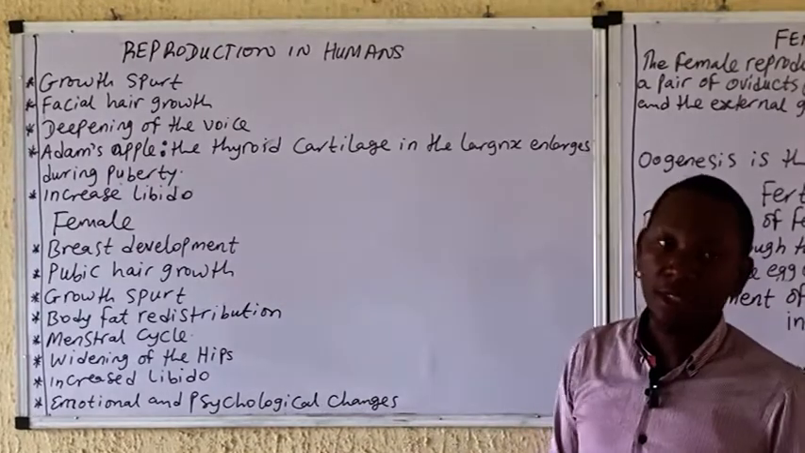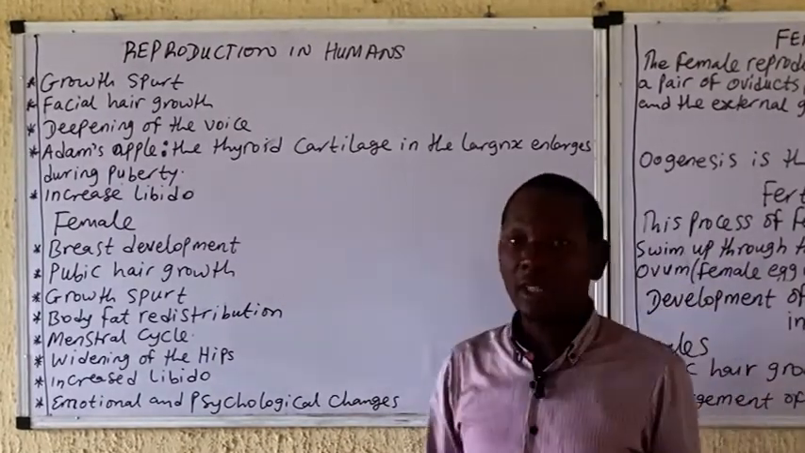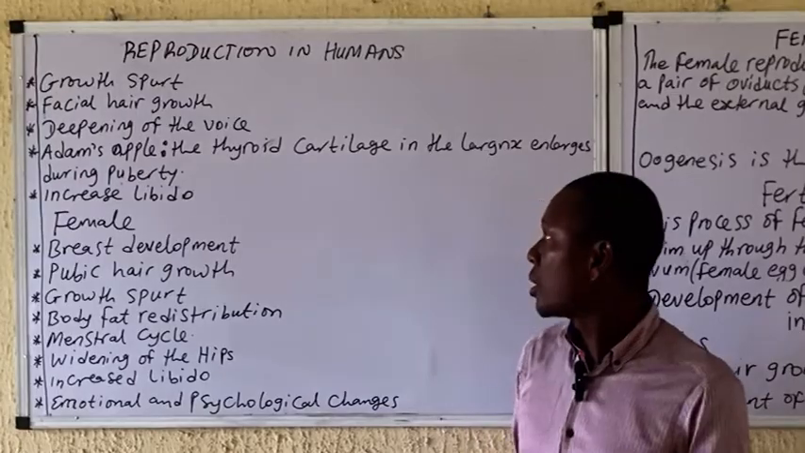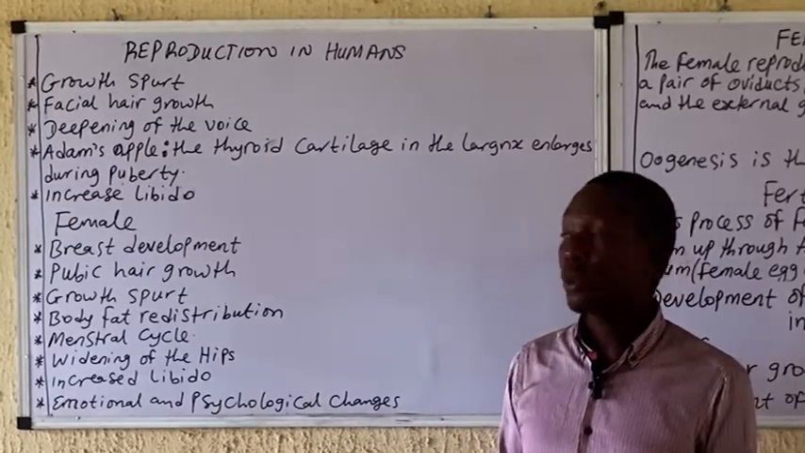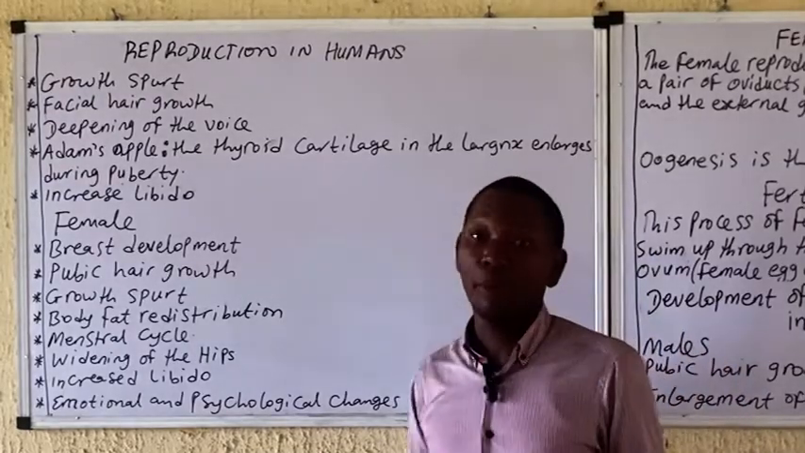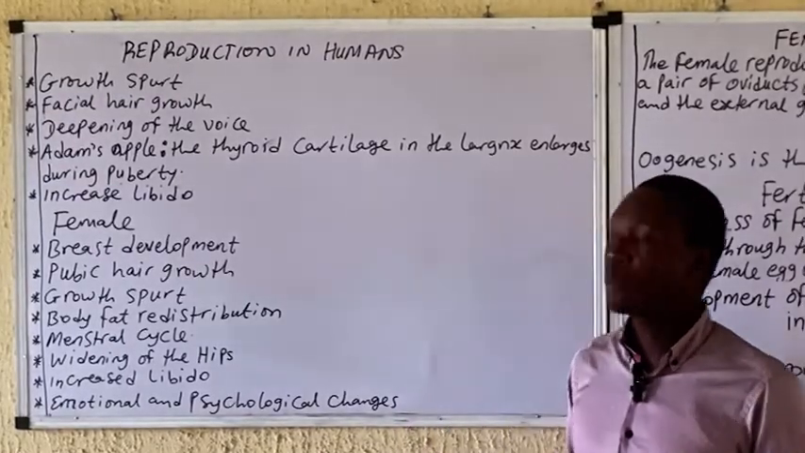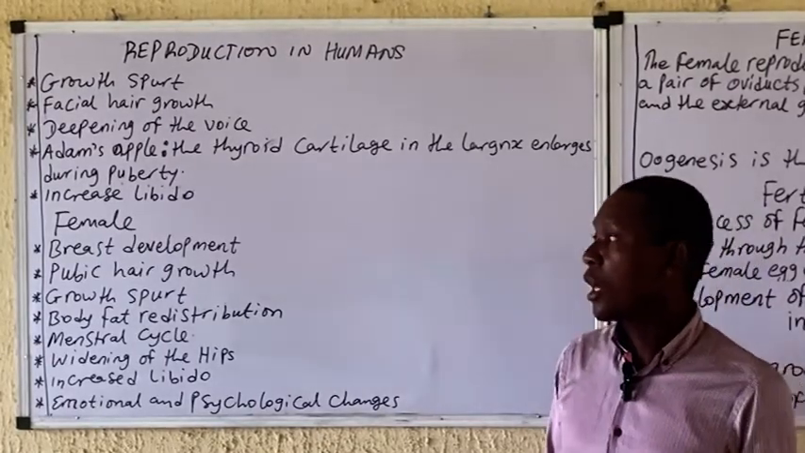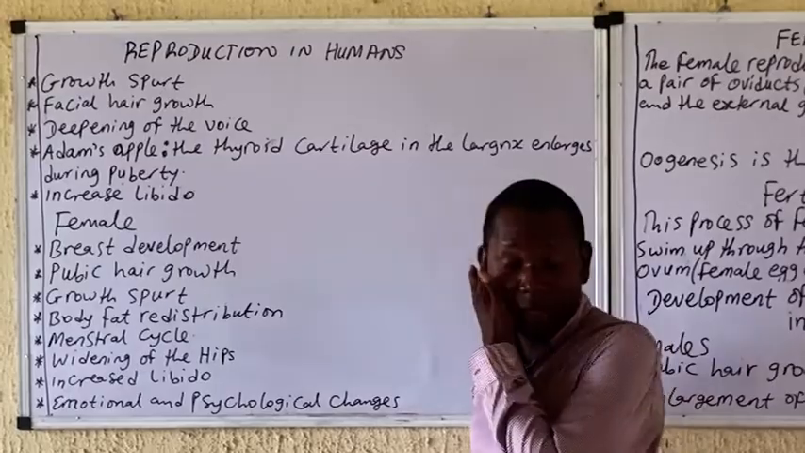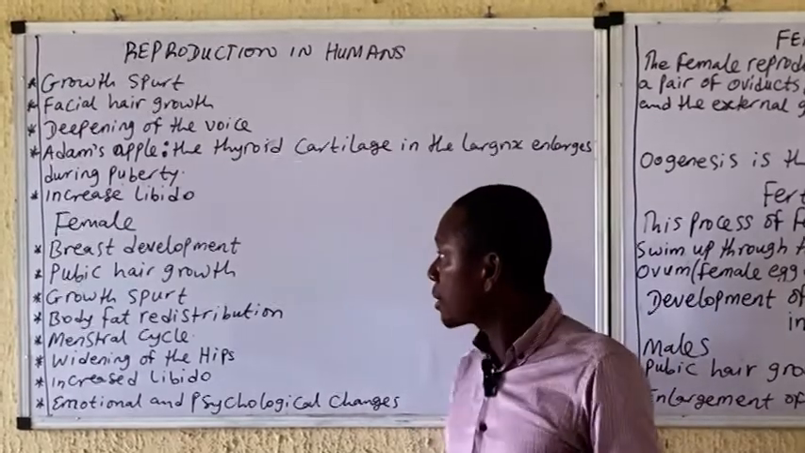The thyroid cartilage in the larynx is actually what? Enlarged during puberty. They also have increased what? Libido. That means increase in sexual what? Urge. These are some of the things that may be experienced during this development of what? Secondary sexual characteristics during their puberty. All right.